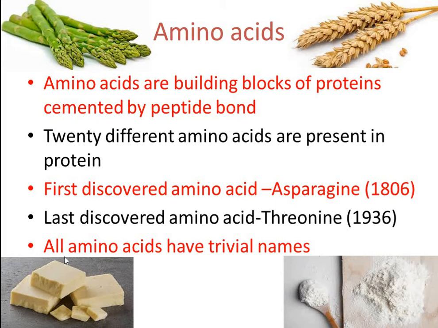All amino acids have some trivial names. These names are derived on the basis of the source from which they have been obtained or on the basis of their properties. For example, asparagine, which was first isolated from asparagus. Glutamine, which is extracted from wheat gluten. Tyrosine, which is obtained from cheese, which is called tyros in Greek. Or glycine, which has a sweet taste. In the Greek language, glykos means sweet.